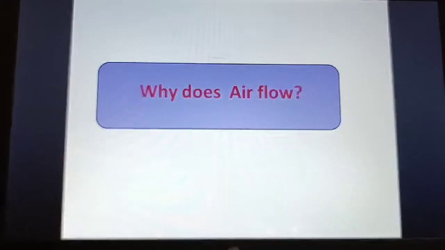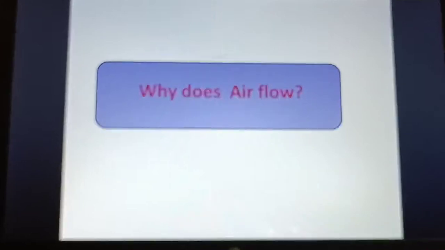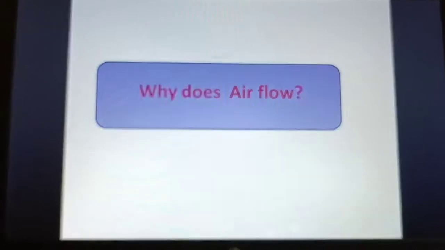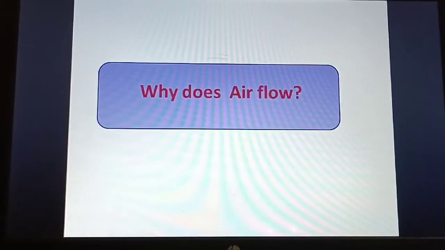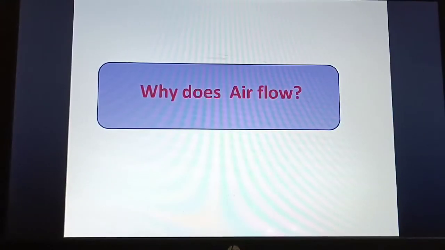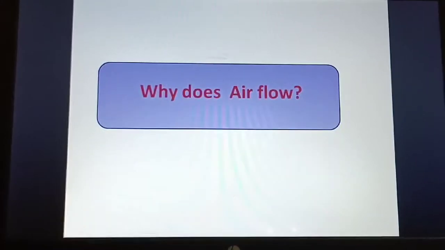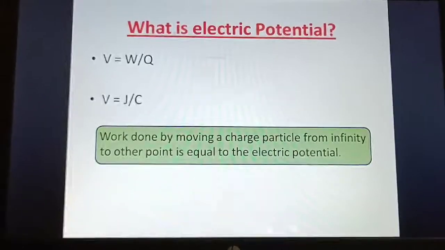Now if I ask the question, how does heat flow? Maybe you are able to say heat flows due to temperature difference. So similarly, electric current or the charges also flow due to some sort of difference. Since air has the air pressure difference, heat has the temperature difference, how do the charges flow? Because of some sort of difference, and that difference is nothing but potential difference.